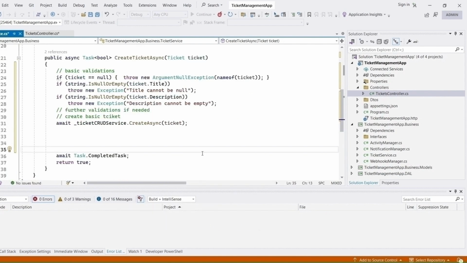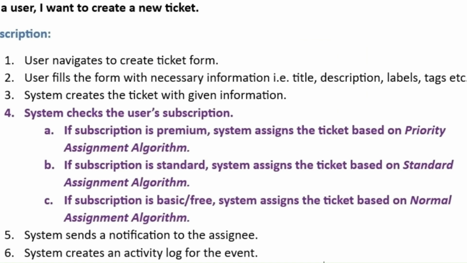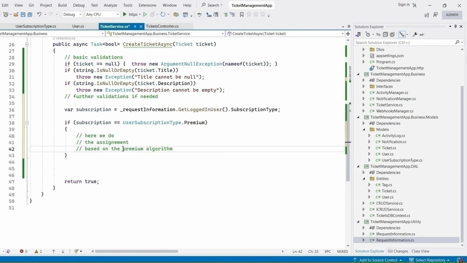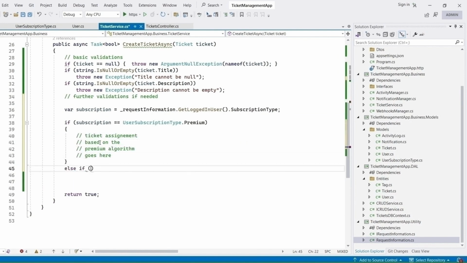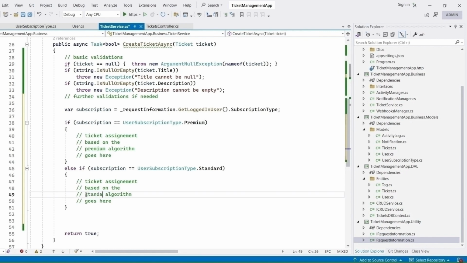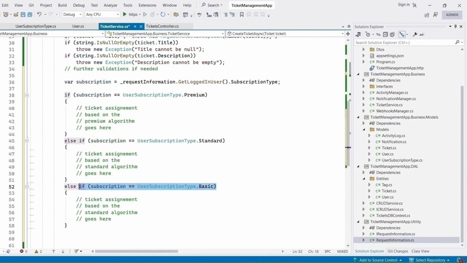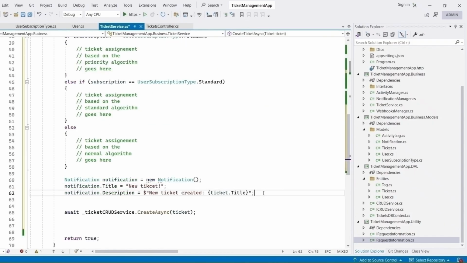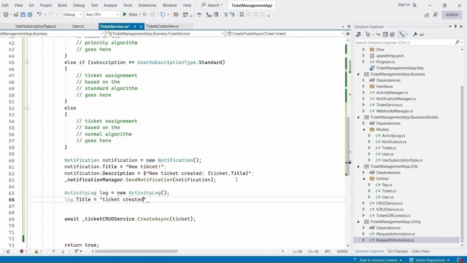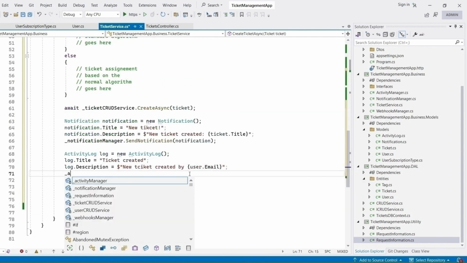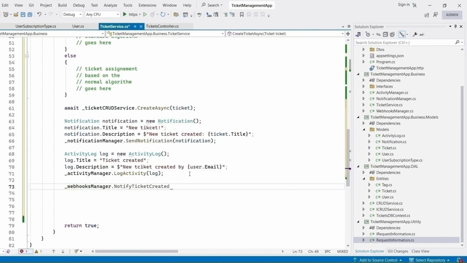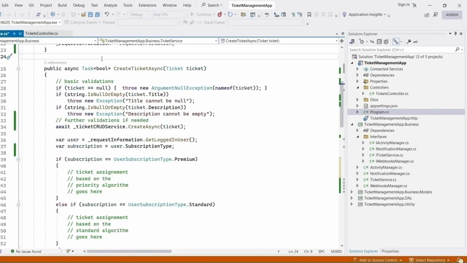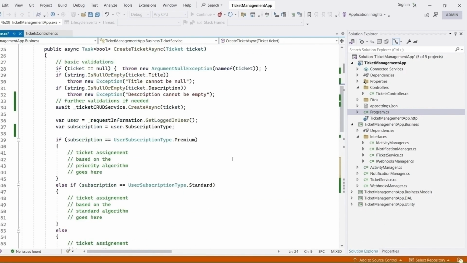Once the ticket is created, we have to check our subscription. If the subscription is premium, we have to assign the ticket based on priority assignment algorithm. If it's standard, we have to use a standard assignment algorithm. And if basic or free, we have to use normal assignment algorithm. Once the ticket is created and assigned, then we have to send a notification, log an activity, and notify integrated systems through webhooks. That's how our implementation looks like.